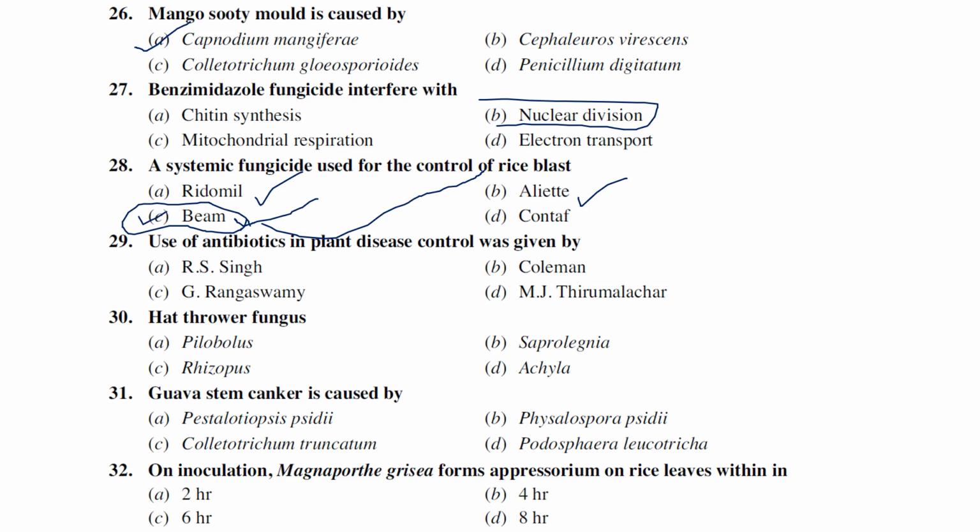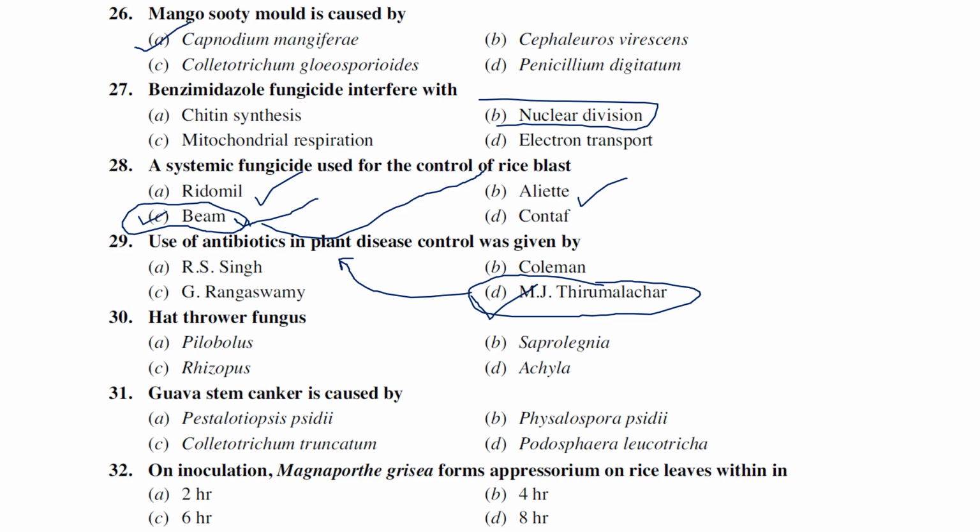Use of antibiotics in plant disease control was given by R.S. Singh, Coleman, G. Rangaswamy, and M.J. Thirumalachar. M.J. Thirumalachar is also known as the father of Indian antibiotics. He is the one who first told of the use of antibiotics in plant disease management. He also wrote a book called Antibiotics in Plant Disease Control, which was probably published in 1963, I think. So the answer is M.J. Thirumalachar.